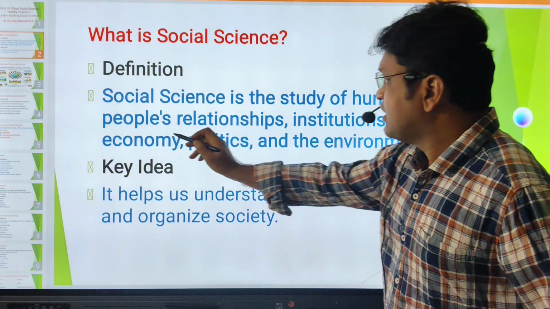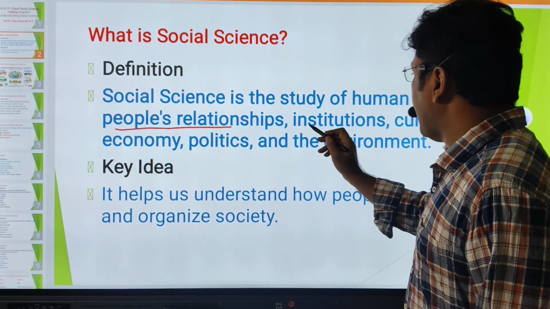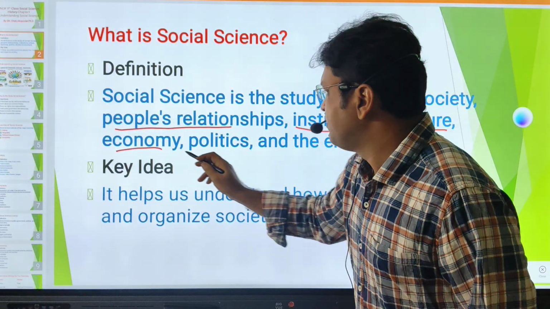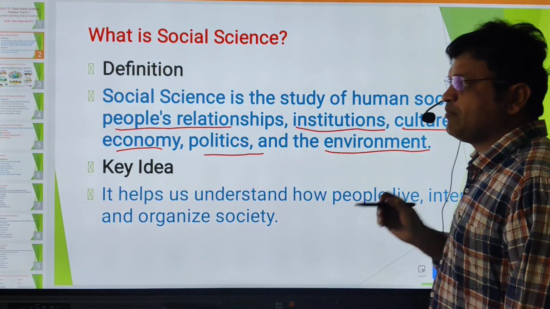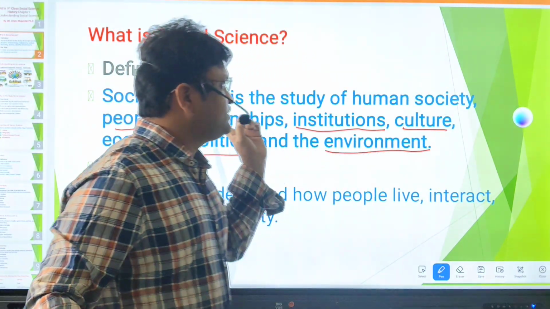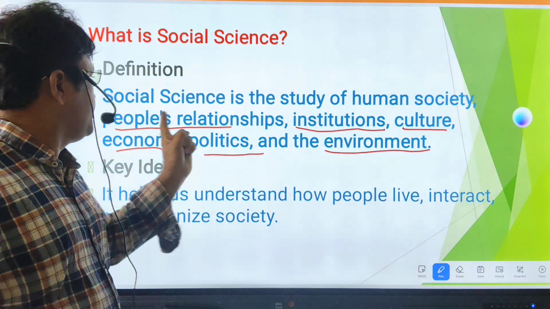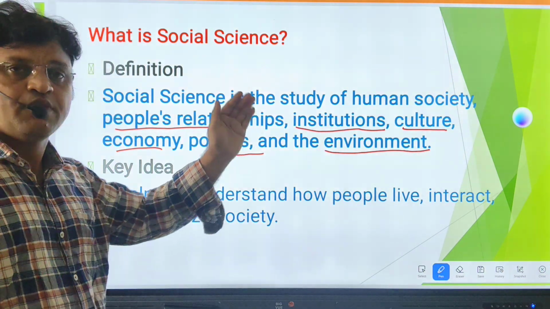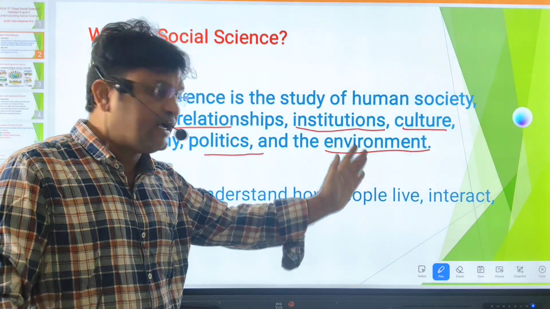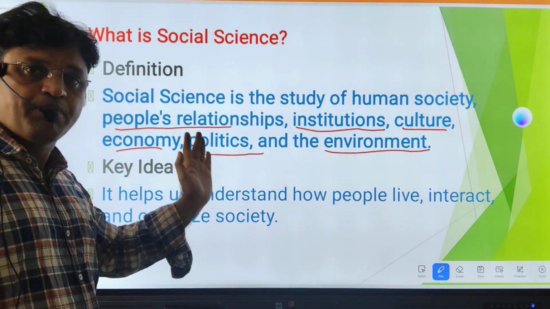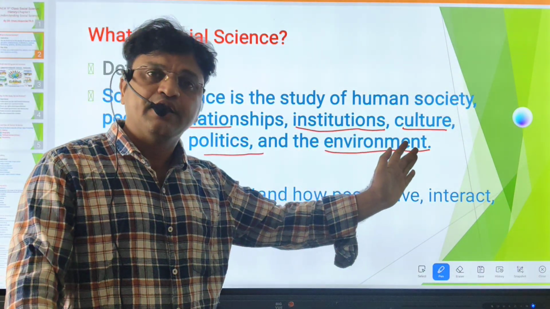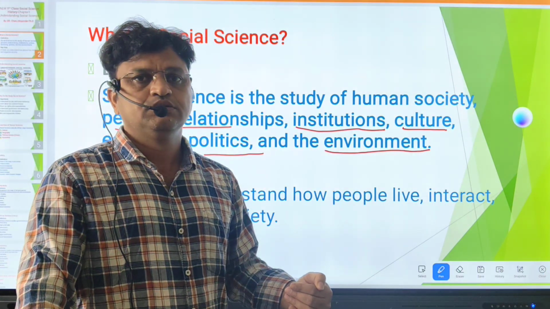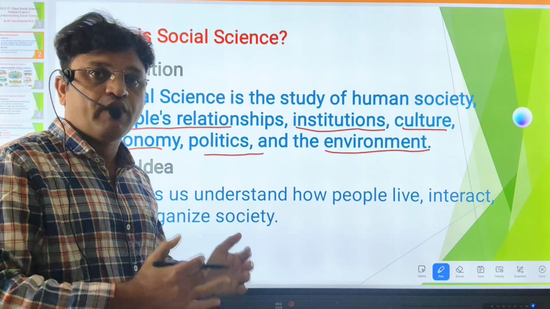Yeah, they are making some relationships, and we have some institutions, culture, economy, politics, and the environment. Very, very important now. So social science is the study of human society, human relationship, where we are going to study institutions, culture and economy, politics and their environment. Whose environment? People's environment, or human environment. So now let us decode one by one.